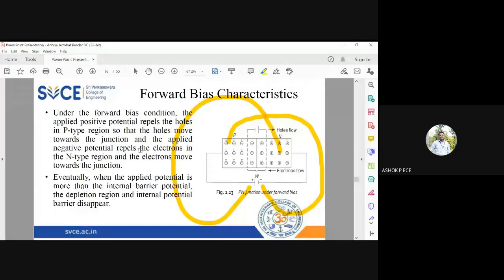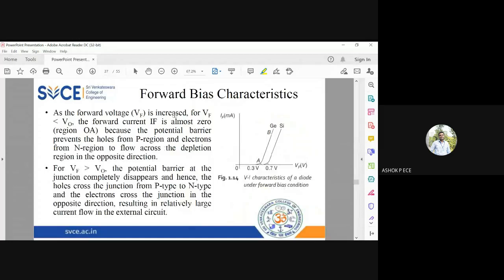So see here, Vf is what you give from the battery. When Vf is less than V naught, V naught is the barrier voltage, the current is almost zero. It is 0.3 for germanium, right? So only when you give more than 0.3, the current will slowly increase. See here, it is for germanium. Vf is the power supply I am going to use, and IF is the forward bias current. And same way for silicon, unless it reaches 0.7, it is almost zero. Only when it crosses 0.7, you get a beautifully increasing current.